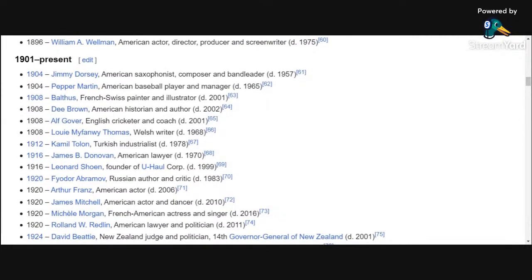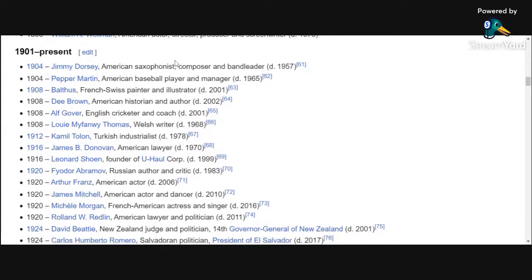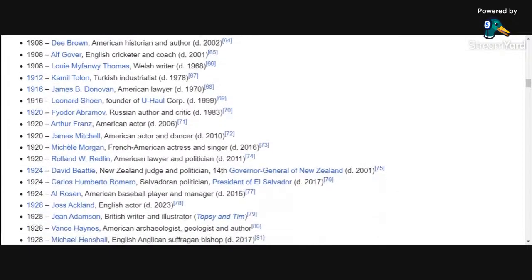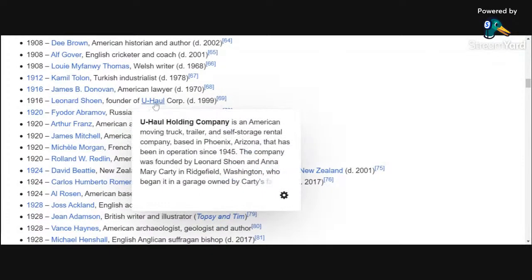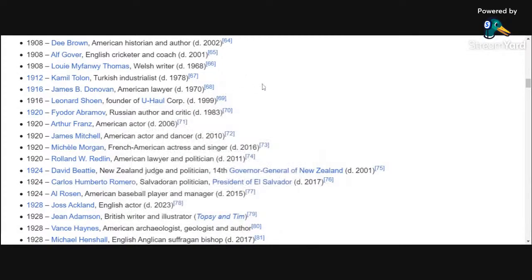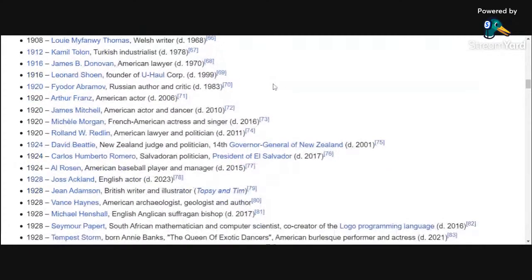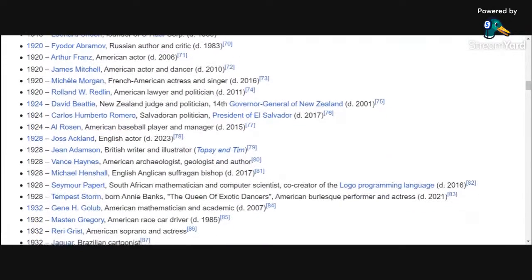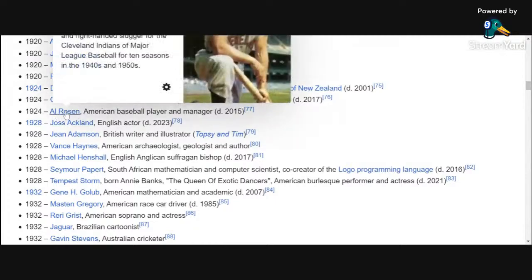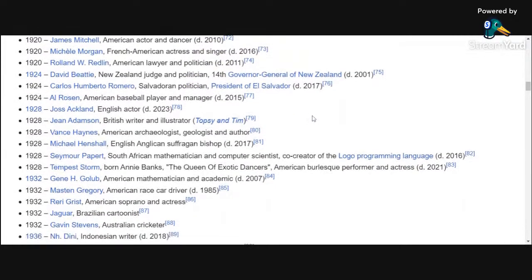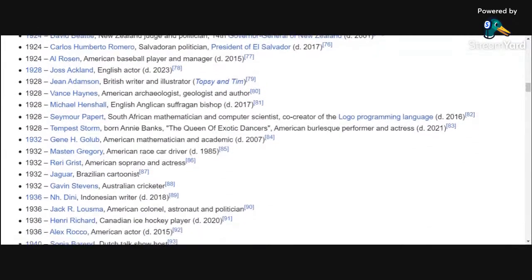Let's see, we got Balthus, the painter, illustrator, 1908. Leonard Schoen, the founder of U-Haul, guys. So pack up those bags, pack up those boxes. Leonard Schoen, 1916, born today, founder of U-Haul. U-Haul trucks, guys. U-Haul moving company. Al Rosen, we got another baseball player manager, born today. Let's see what else we got.